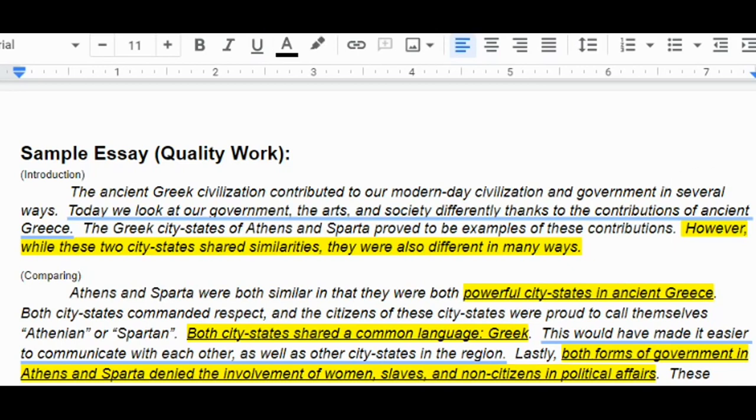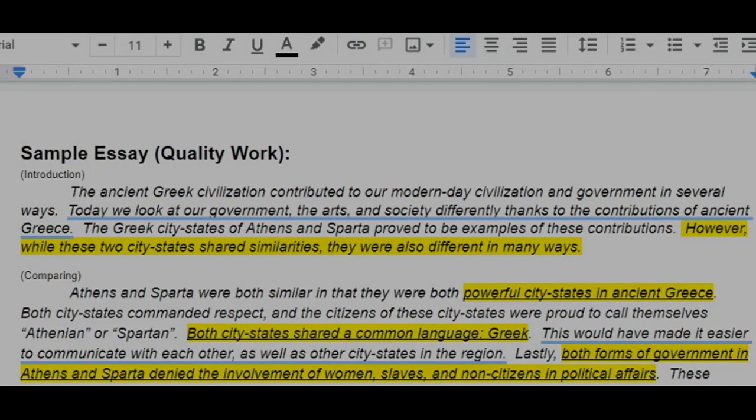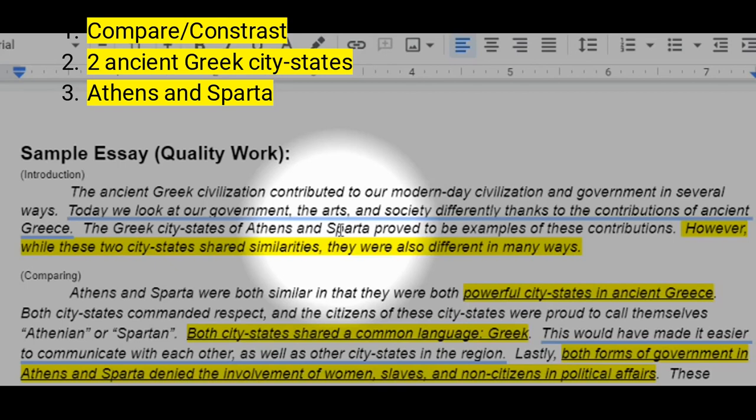The idea here, guys, is that you want to make sure that you are, I like my little focus tool here, I know, I get a little crazy with it sometimes. All right, so here in our introduction, the focus is we're all doing some things that are similar, right? We are all comparing and contrasting 2 ancient Greek city-states of Athens and Sparta.